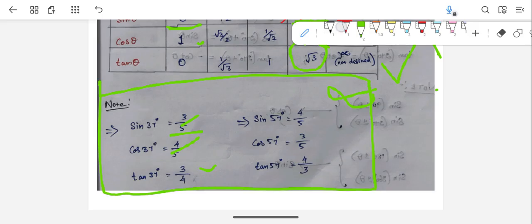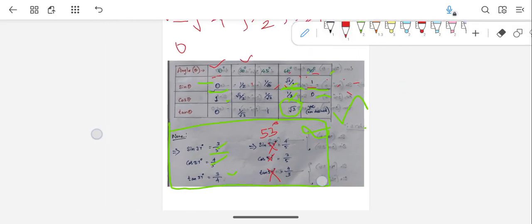And here, one thing, guys, it is not 57, it is 53. Okay. 53 degrees. You just change this value. Sine 53 degrees.